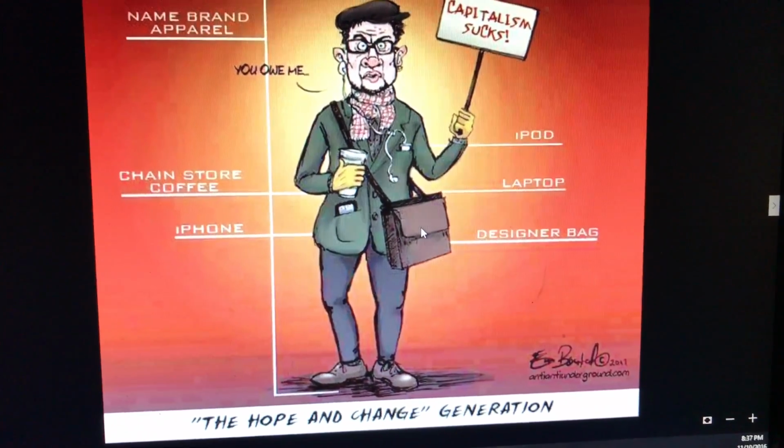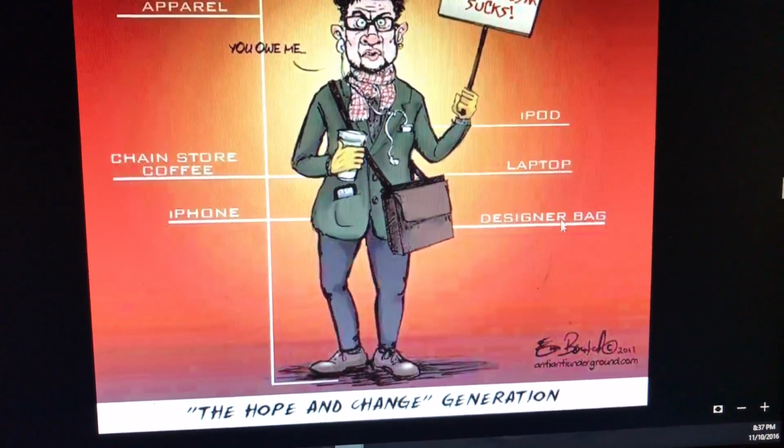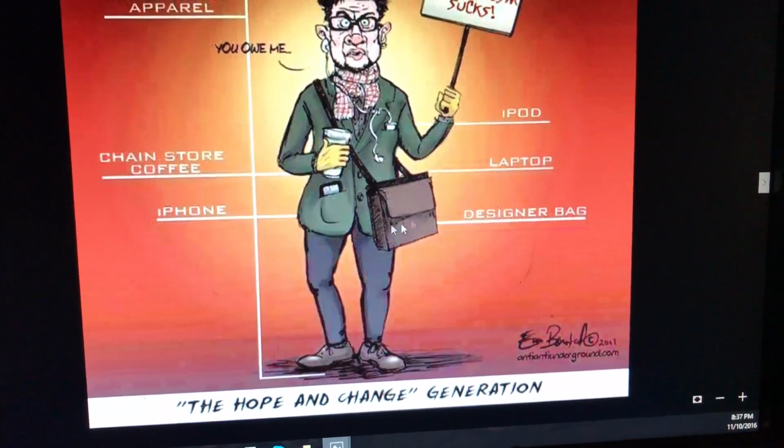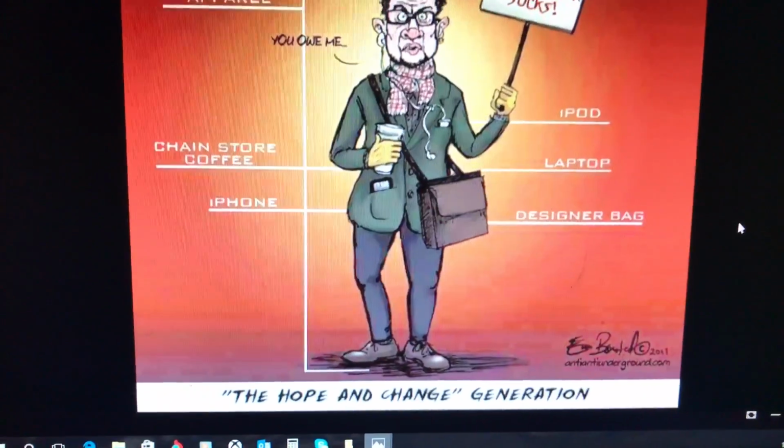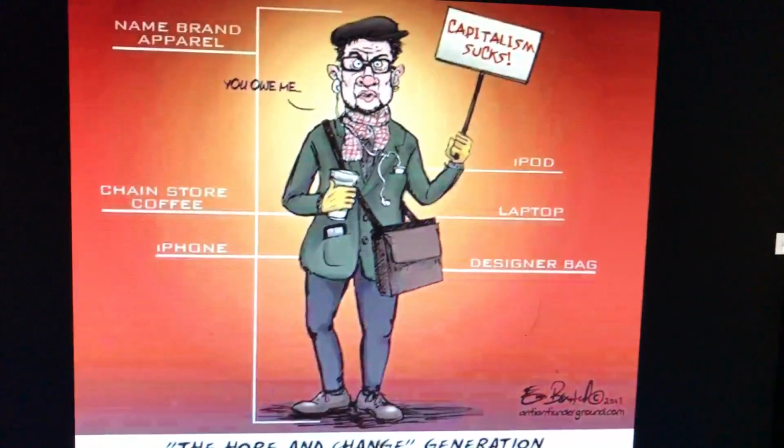Laptop, probably a MacBook that was paid for with student loans. And then you got the designer bag like Gucci or Coach. I don't wear none of that stuff. It's ridiculous. I save my money for SRT products. Okay, happy birthday from your future president.